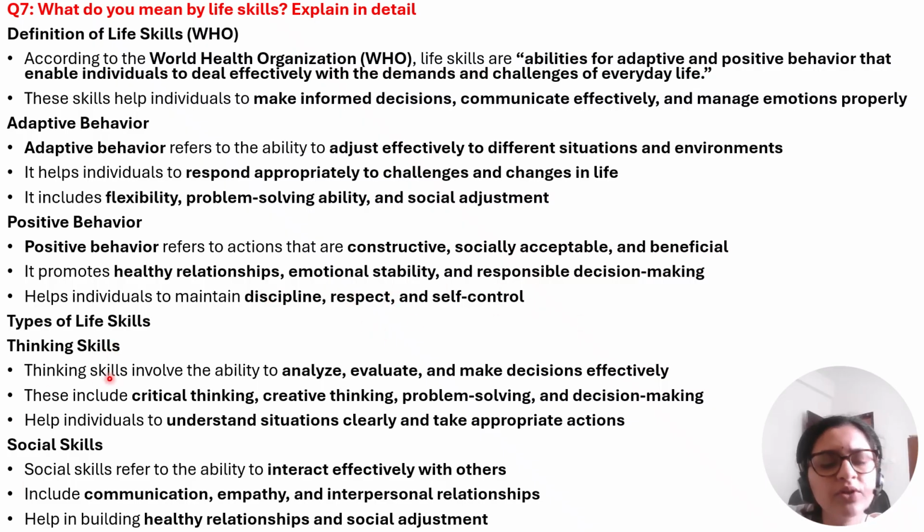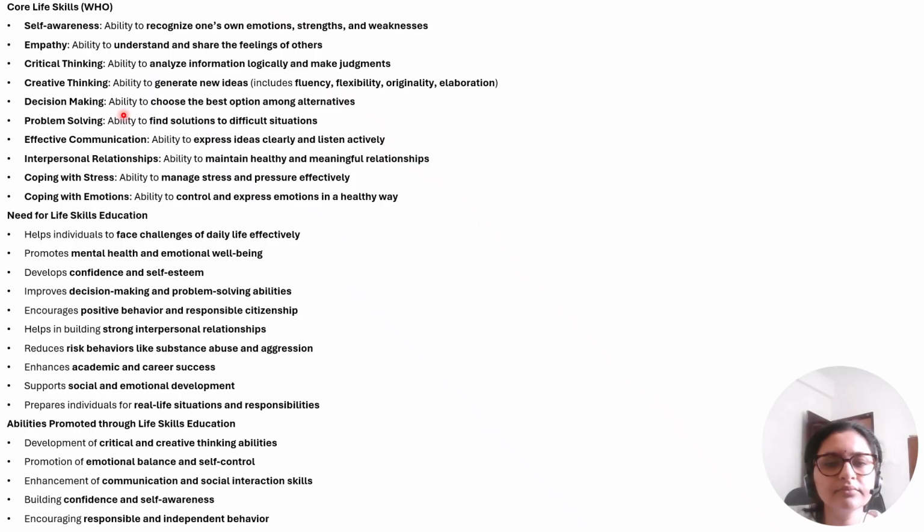Okay, what are the types of life skills? Thinking skills, very important. Critical thinking, creative thinking, problem solving, and it helps in analyzing, evaluation, and making decisions effectively. Social skills, interact with others effectively. Communication, empathy, sympathy, all these come under social skills. What are the core life skills given by WHO? Self-awareness, empathy, critical thinking, creative thinking, decision making, problem solving, effective communication, interpersonal relationship, coping with stress, and coping with emotion. So life skills are extremely necessary.